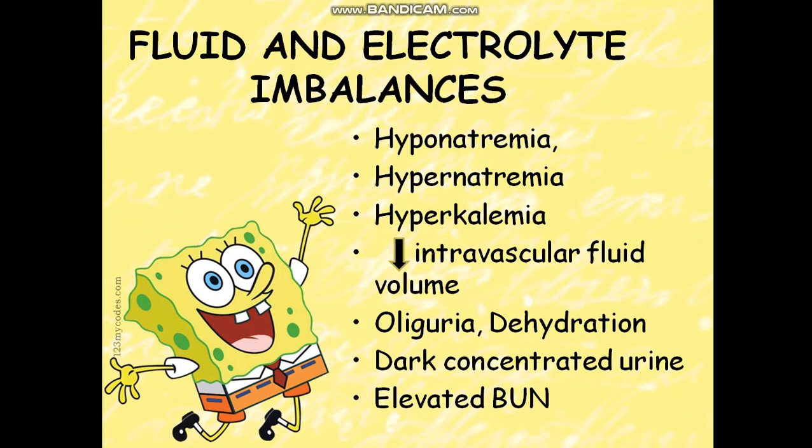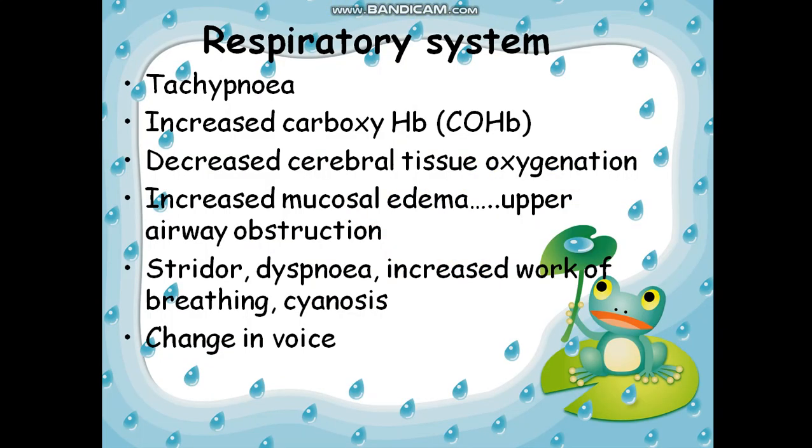Next, the respiratory system. Tachypnea, increased carboxyhemoglobin, decreased cerebral tissue oxygenation, increased mucosal edema, mainly because of upper airway obstruction, and stridor, some abnormal respiratory sounds. Dyspnea, increased work of breathing, cyanosis, and change in the voice of the child. These are the signs seen in the respiratory system.